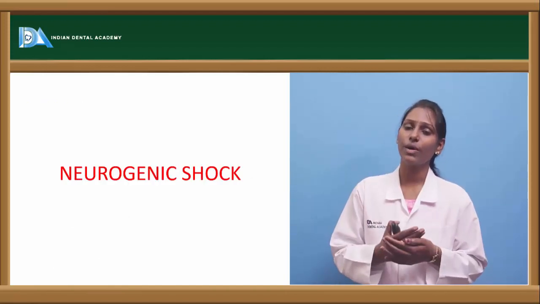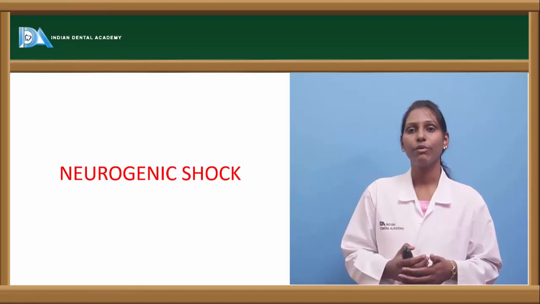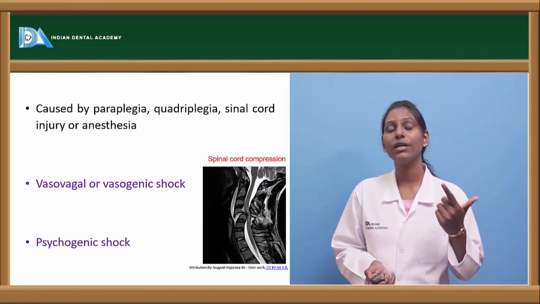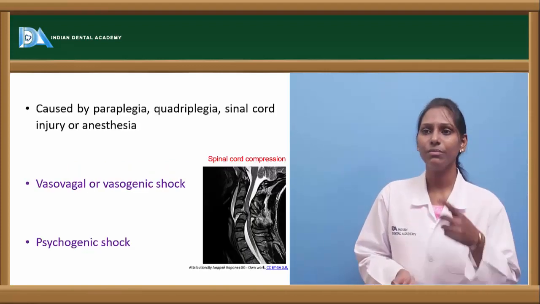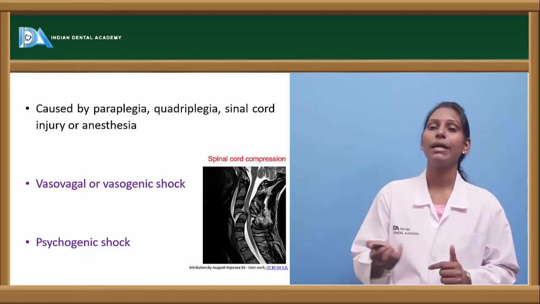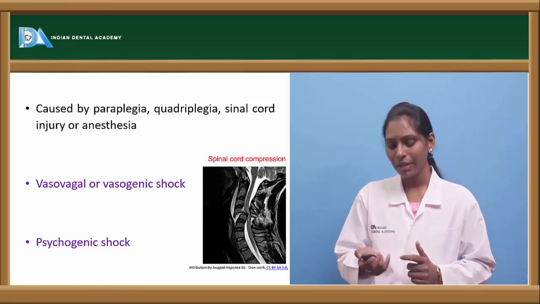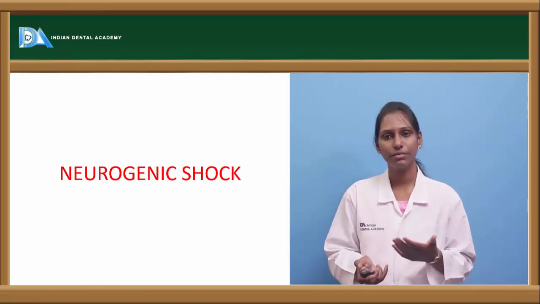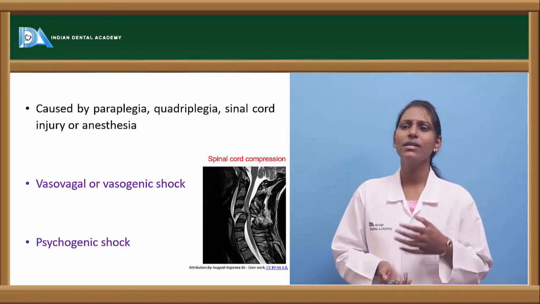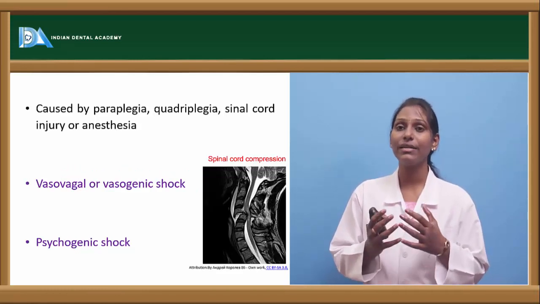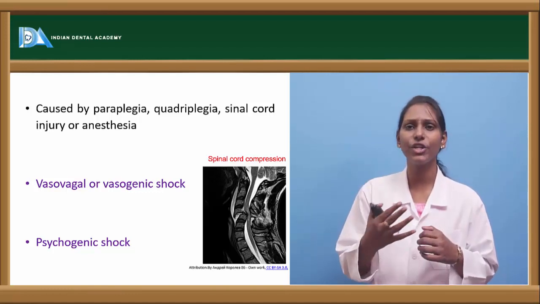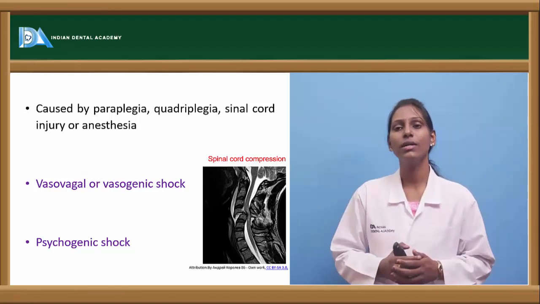Neurogenic shock is also one of the frequently encountered types of shock, especially in case of spinal cord injury or in cases of spinal anesthesia. In case of spinal anesthesia, we frequently encounter this neurogenic shock. Also, it is caused by paraplegia or quadriplegia. The various types of neurogenic shock include vasovagal shock or vasogenic shock and psychogenic shock. Psychogenic shock is usually when the patient enters severe pain or a sudden shock. Because of sudden news, such as bad news, patients undergo psychogenic shock.